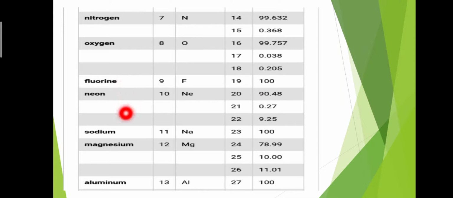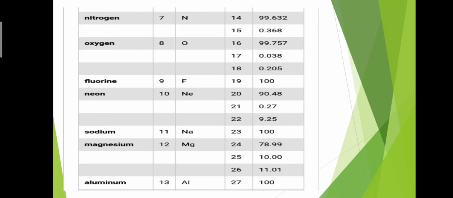Now, number 10, neon. Atomic number 10, symbol Ne. Atomic mass 20. The abundance of this isotope of neon is 90.48%. Neon having atomic mass 21, abundance of this isotope is 0.27%. And neon having atomic mass 22, it means it has 10 protons and 12 neutrons in its nucleus, and its abundance is 9.25%.